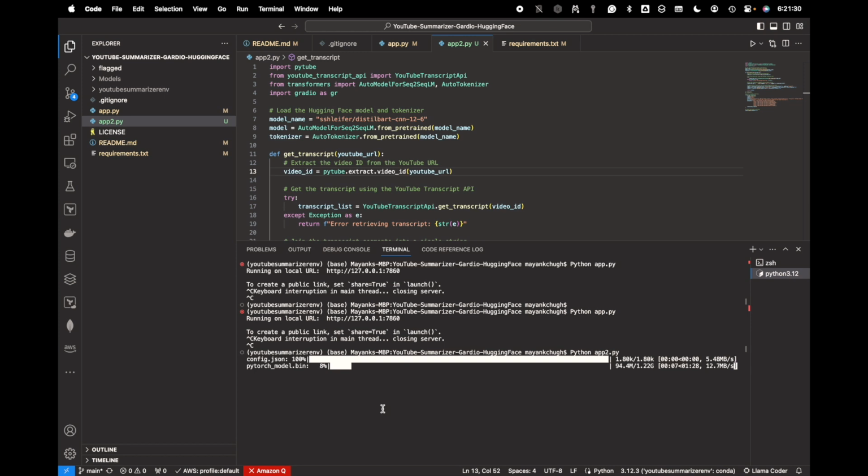It's again downloading the model, the PyTorch model, which is not there for the tokenizer. It was downloading that model again. The size of this model is this much. Let's wait for the download to complete.